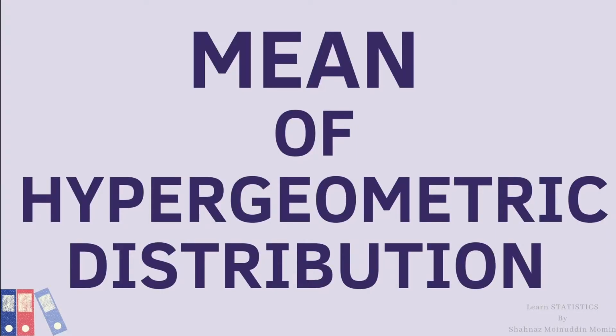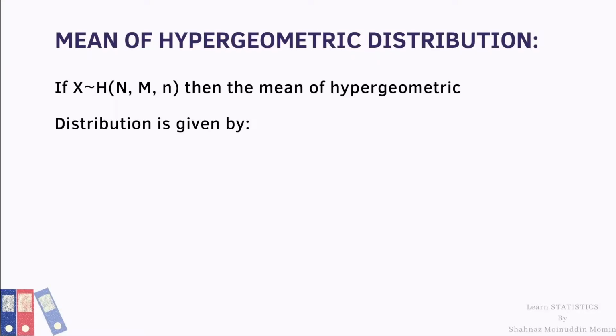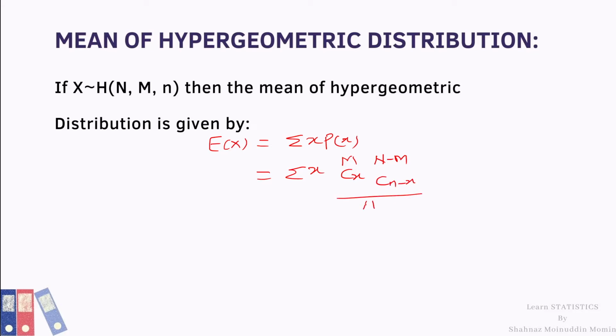Now we will move to the next point, mean of hypergeometric distribution. If X is hypergeometric, then mean of hypergeometric is given by expectation of X equal to summation x into p(x), which is equal to summation x into mCx (N minus M)C(n minus x) upon NCn.